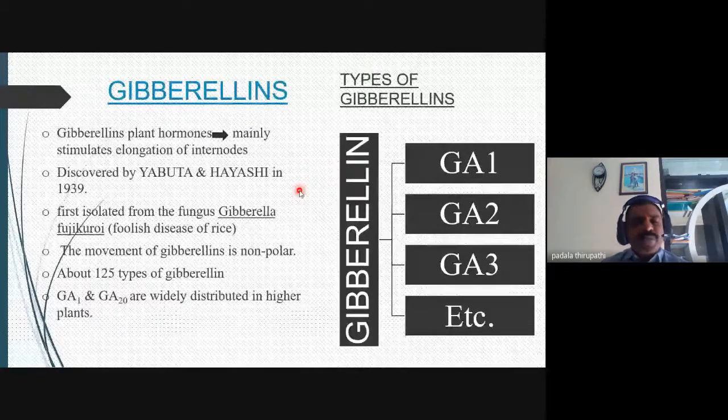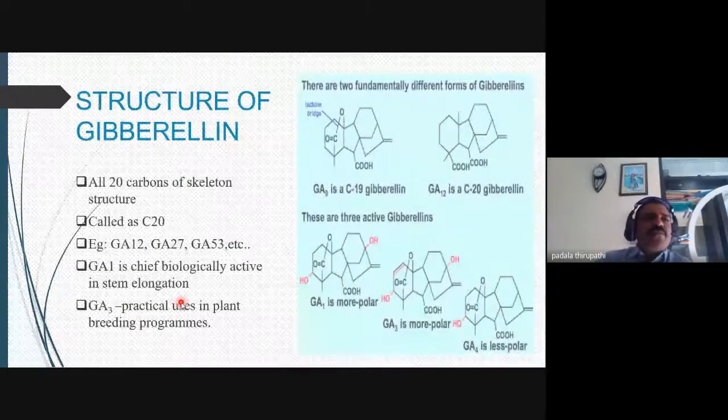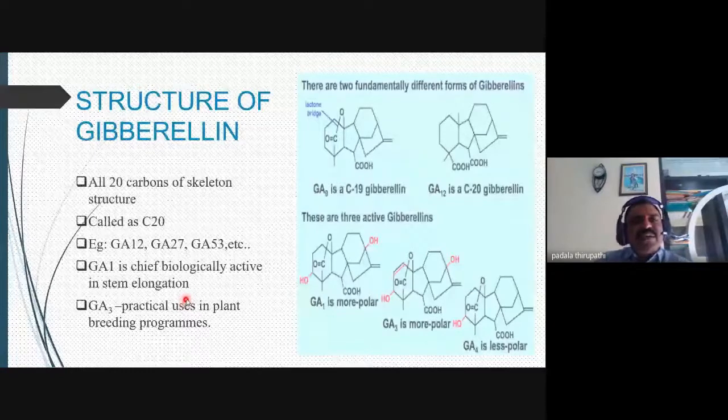Okay, these gibberellins are gibberellic acid. We can call them gibberellic acid 1, GA1, GA2, GA3, and even GA200. So more than 200 gibberellins have now been discovered; earlier about 125 types were known. Mainly GA1 and GA20 are widely distributed in higher plants for development and plant growth through different physiological functions. What is the structure of this gibberellin?